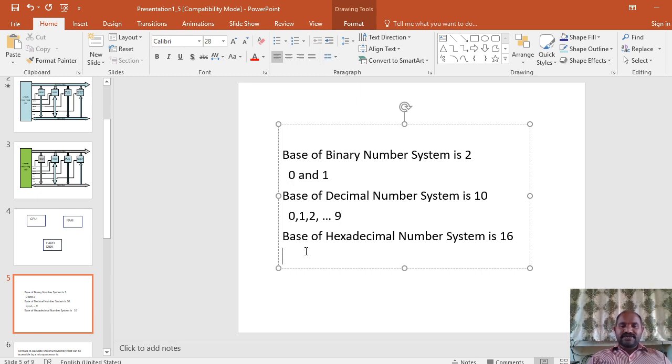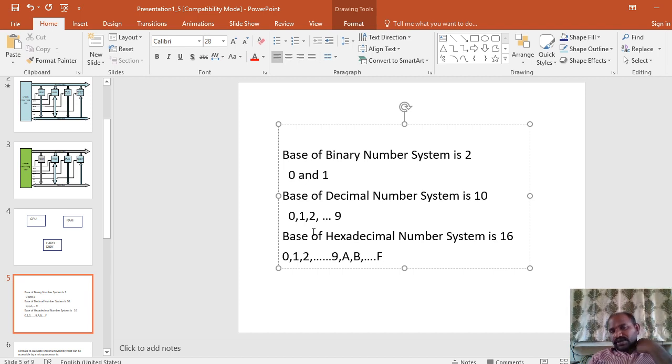If you go to the hexadecimal number system, the base is 16. The digits are 0, 1, 2, and so on up to 9, then A, B, and so on up to F. How many digits are there from A to F? 0 to 9 is 10, A to F are 6, totally 16. That's why the base of the hexadecimal number system is 16. The base of a number system is nothing but the number of digits used in that number system.